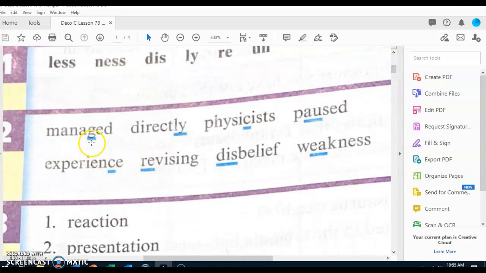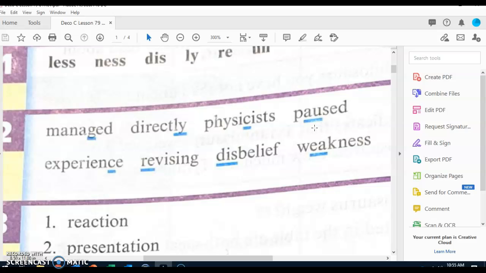Now right here, first word, what's the underlying part? Ed. What word? Managed. Next word, what's the underlying part? Ly. What word? Directly. Next word, what's the underlying part? S. What word? Physicist. Next word, what's the underlying part?